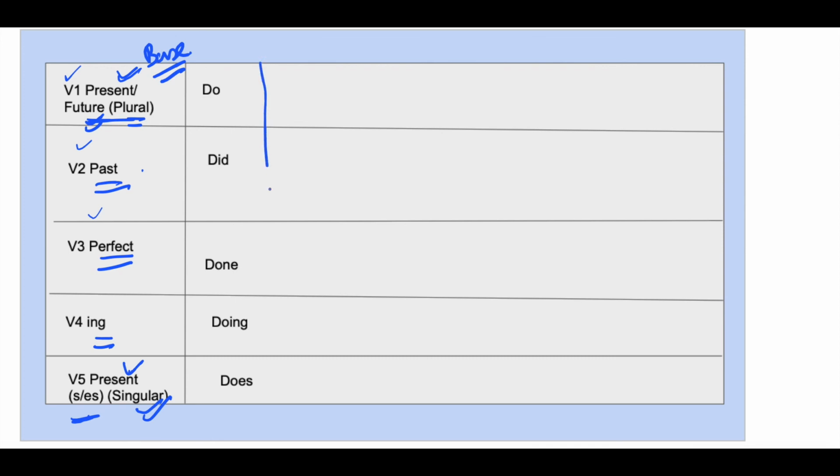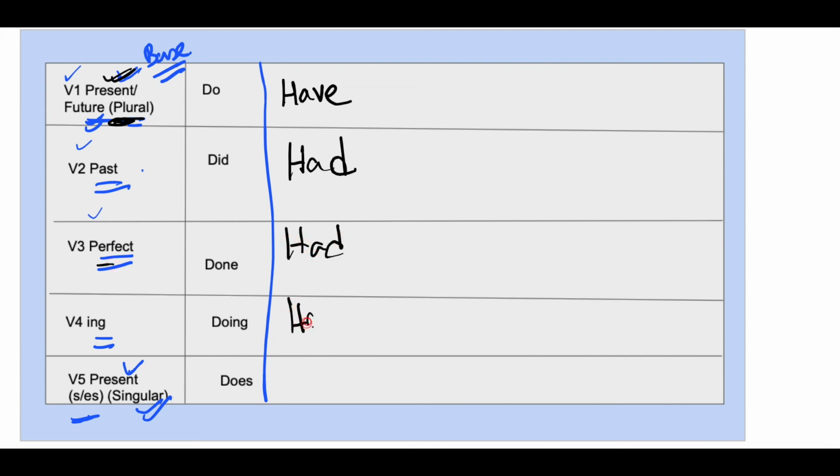Now let's understand this. Let's take one verb which is have. Have is the basic form, V1 form. Also the plural form is have. Now past: in past it will become had. In perfect also it will become had. In ing form, having, but this is not used for possession. And in the singular form it is has.